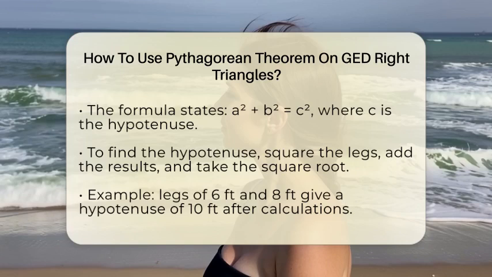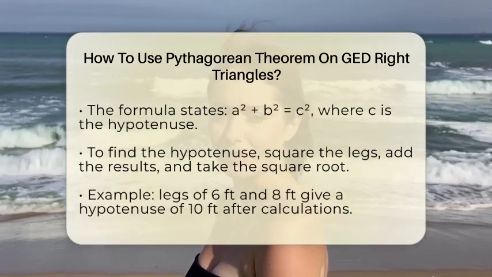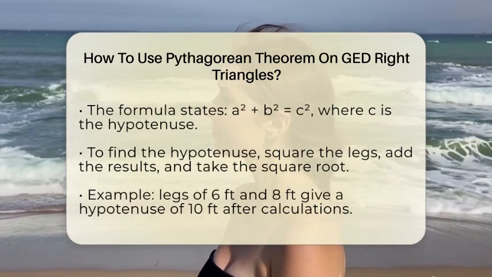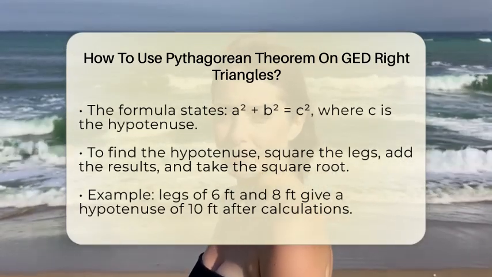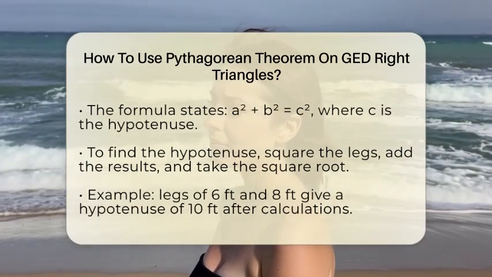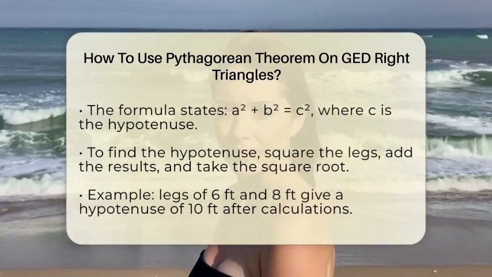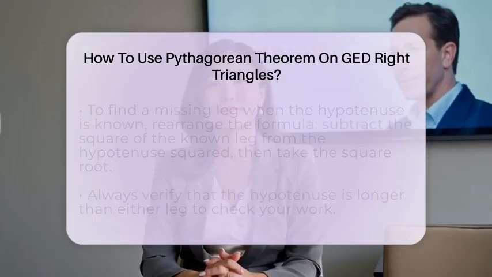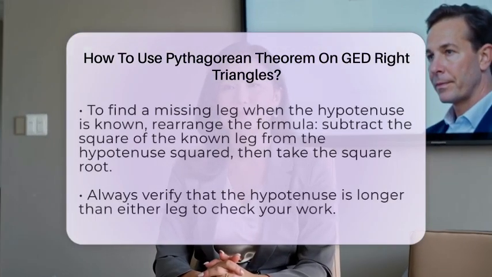For example, 6 squared is 36 and 8 squared is 64. Add those together to get 100. The square root of 100 is 10, so the hypotenuse measures 10 feet. If the hypotenuse is known and you need to find a leg, you can rearrange the formula.